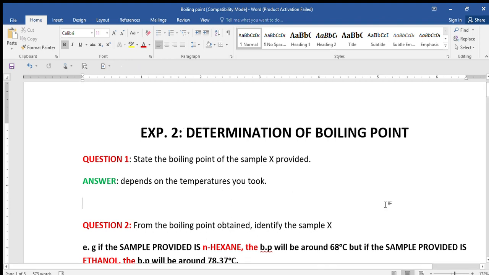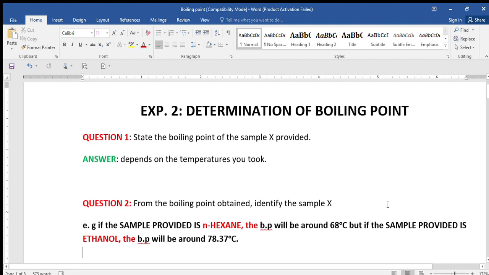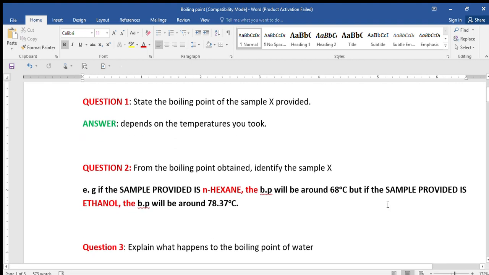Now to the questions. Question 1. You are to state the boiling point of the sample X you are provided with, and the answer depends on the temperatures you took. Question 2. From the boiling point you obtained, you are to identify sample X.